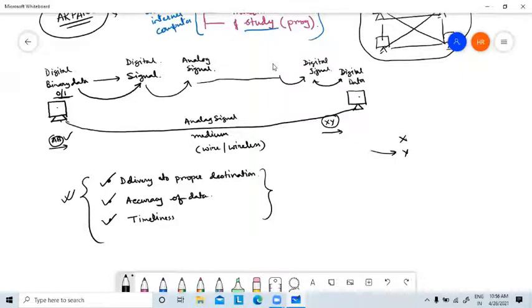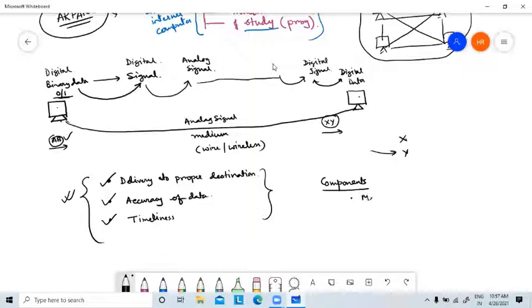Correct? Then when you are transmitting this data, what are the different components we have to consider, we have to take care of? Or you can say, what are the components used when we are communicating between devices? The number one component is the data or message I am transmitting.